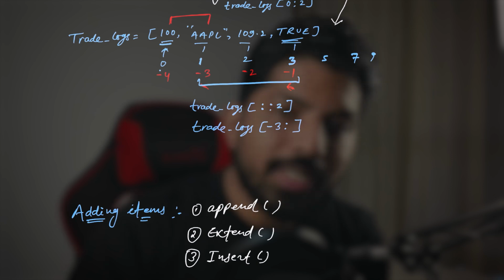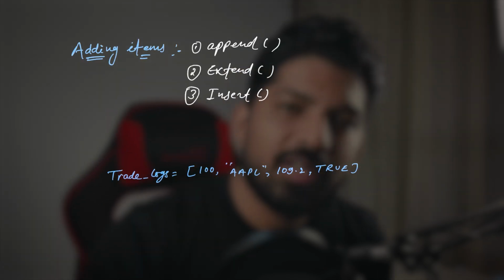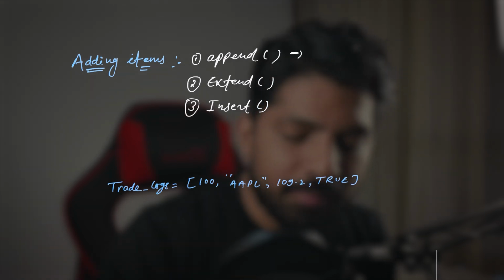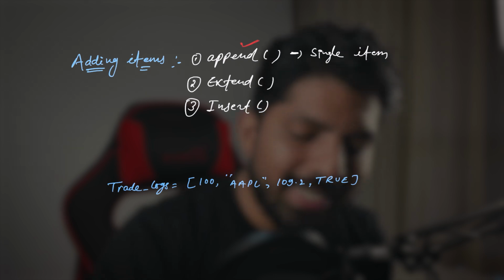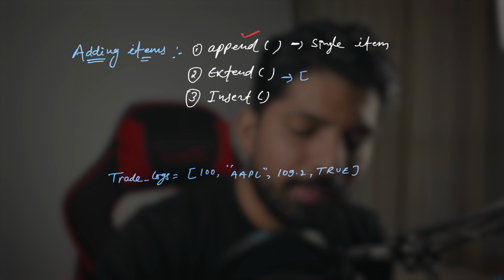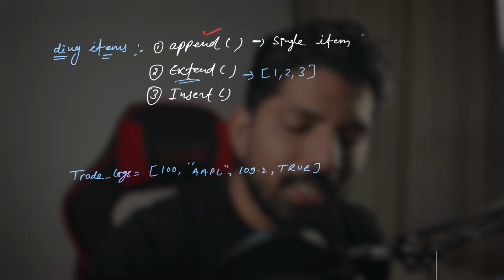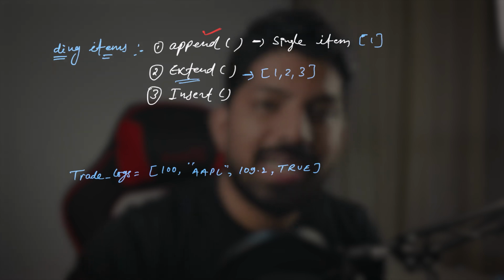So how do these functions work? Let's say we have this list and we want to append one item into the list. Whenever you want to append a single item, you have to use this append. But whenever you want to extend the list, for example, you have to add multiple values 1, 2, 3 here, you have to use the extend function. This append will only add one value and this extend will add multiple values.